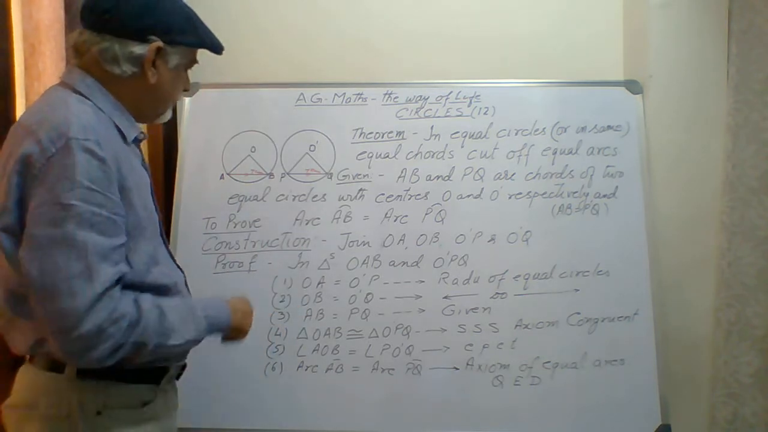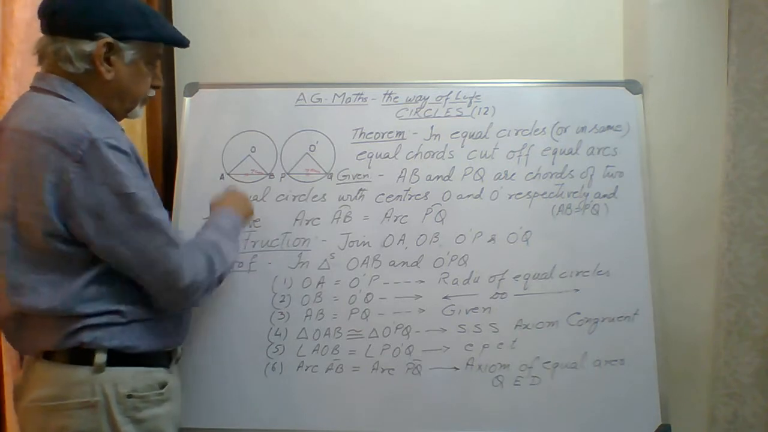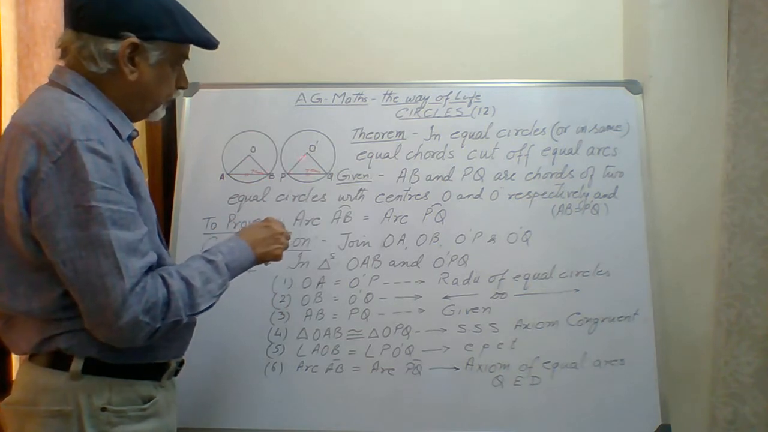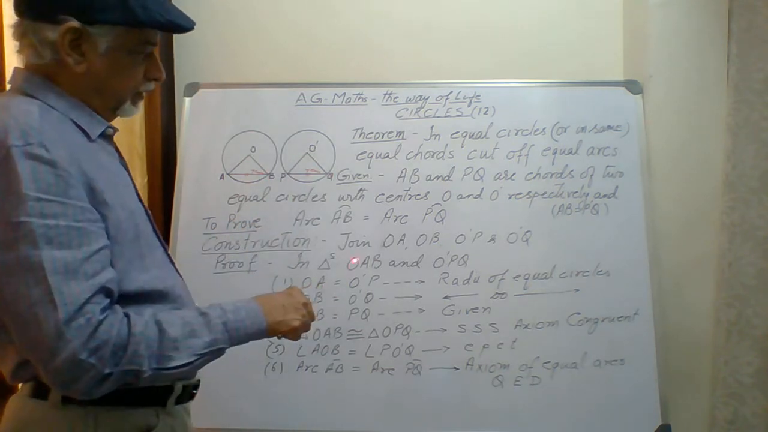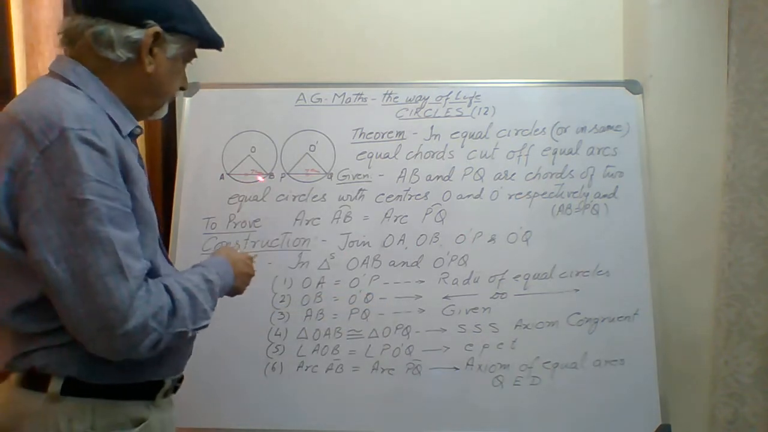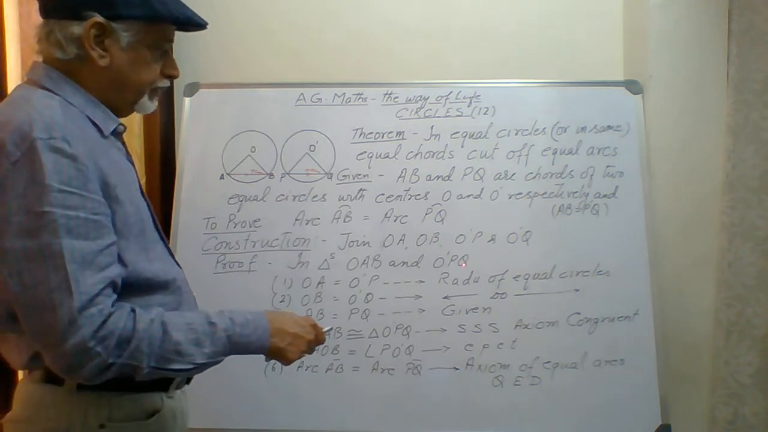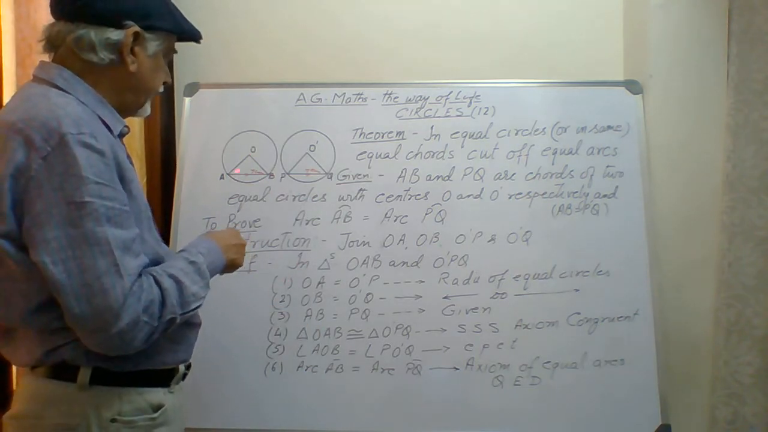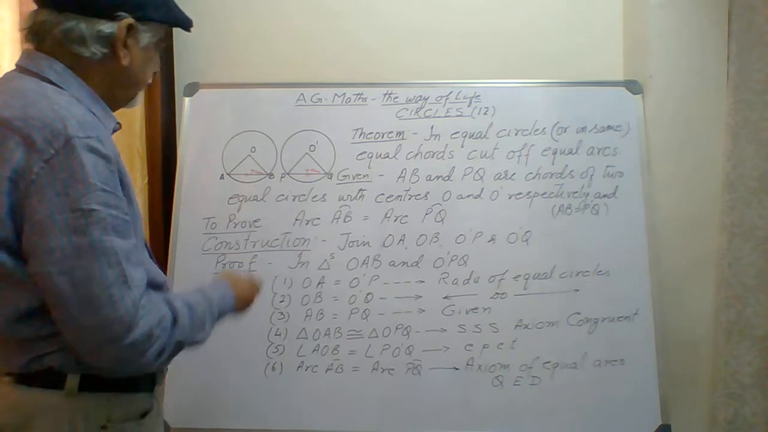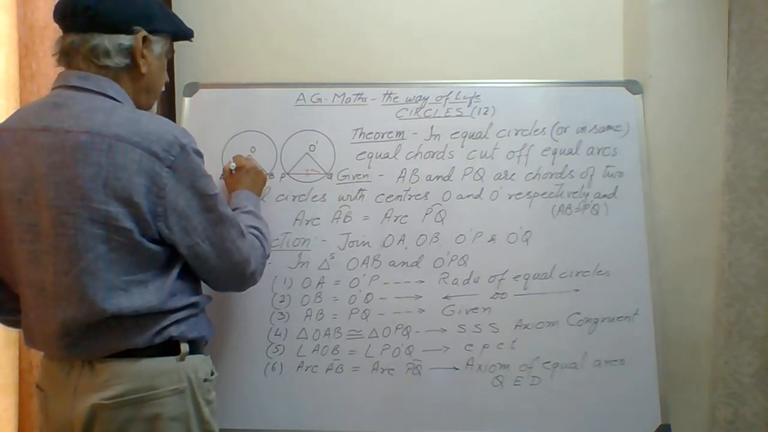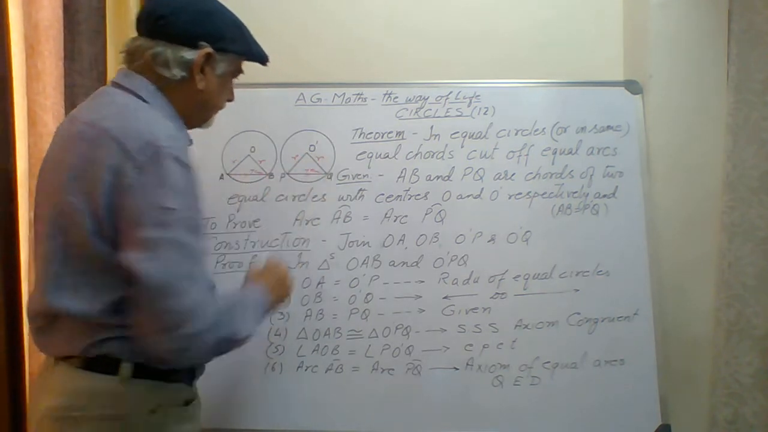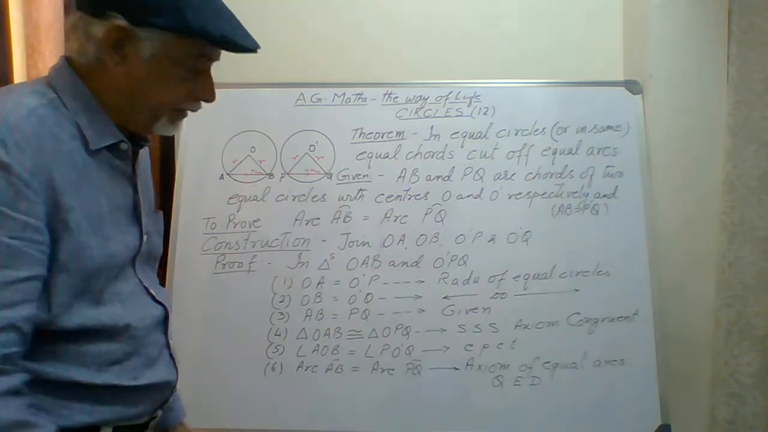Now my construction: we have to join OA, OB in this circle. Similarly, O dash P and O dash Q are joined in the other circle. So join OA, OB, O dash P and O dash Q. Now for proving this, what we are claiming is in triangles OAB and O dash PQ. OAB is one triangle I have drawn and O dash PQ is another triangle. Now you will see that in this triangle, OA is a radius R, OB is also a radius R, and if they are equal circles, then the other circle's radius will also be equal to R only.